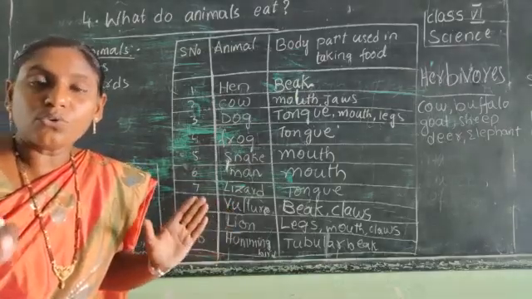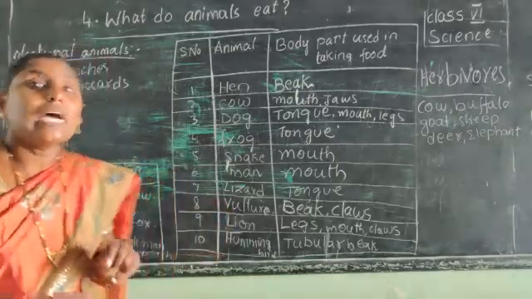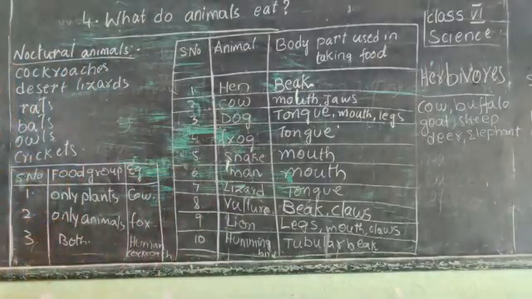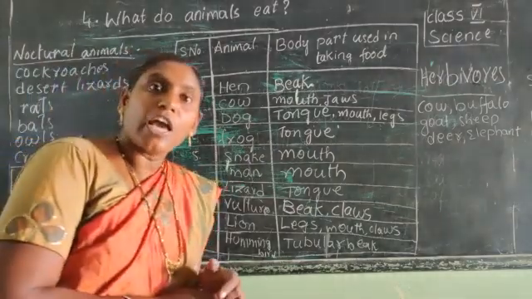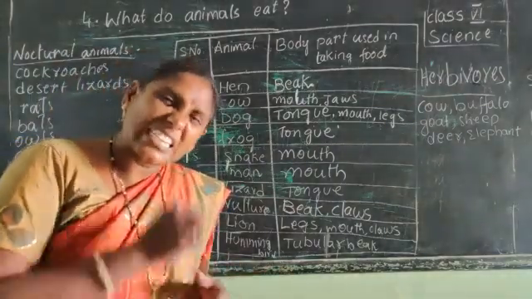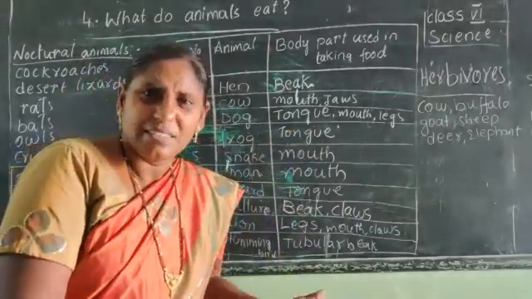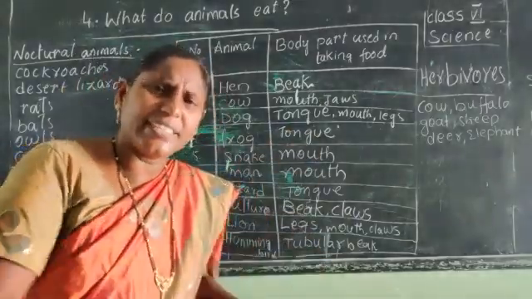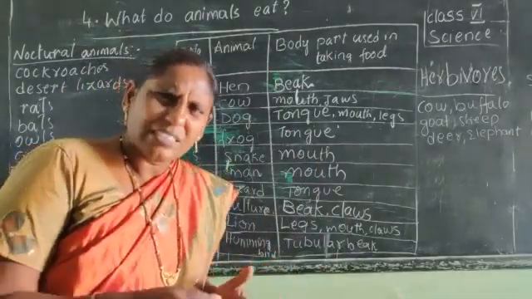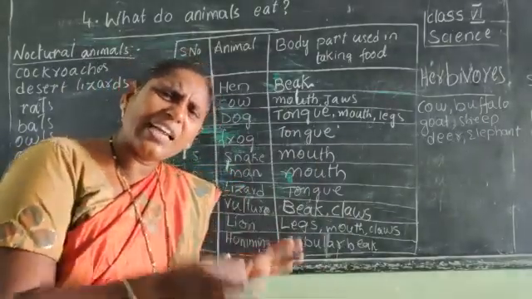So those animals are called carnivores. Now did you understand what are carnivores? Carnivores are the animals which eat other animals for their food. Their food is hunting the animal and eating.